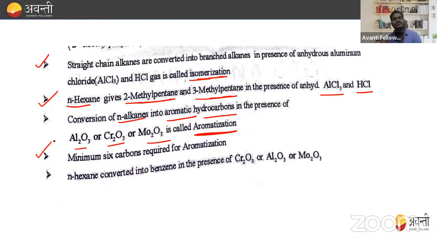Okay. Next, move to the next point. That is minimum 6 carbon required for aromatization. Or N-hexane converted into benzene in the presence of this. So this is a very important point you must remember. If I'm talking about aromatization, means conversion of N-alkane into aromatic compound, for this we need 2 criteria. One, minimum number of carbon atoms must be 6. And what reagent we use, that is Cr2O3, Al2O3 or Mo2O3. So these are the reagents used for the conversion of N-alkanes indirectly into aromatic compound, that is benzene, right? So this point must be noted.